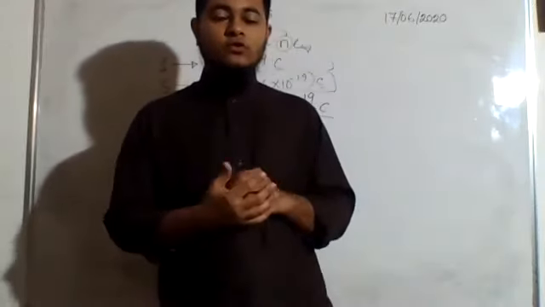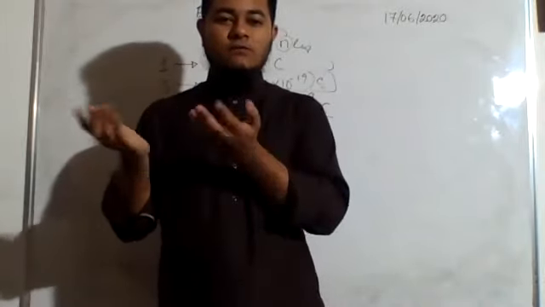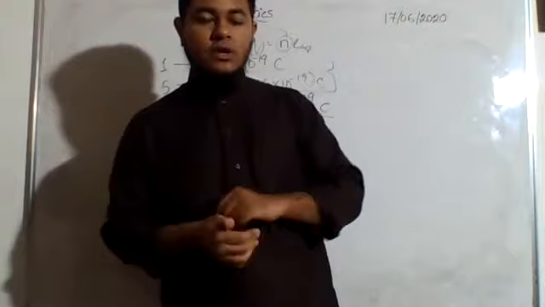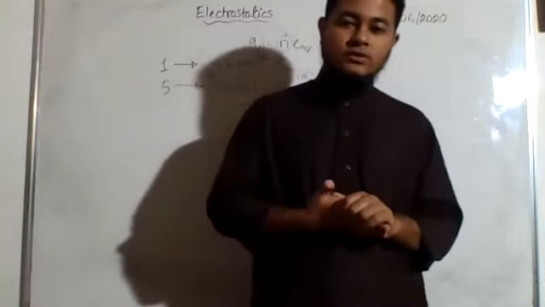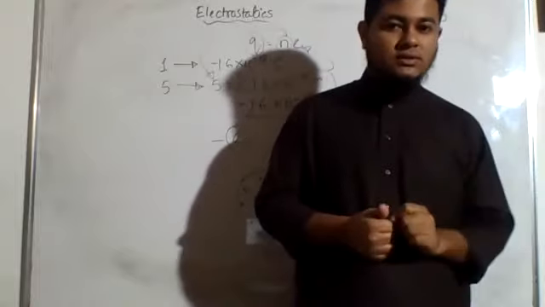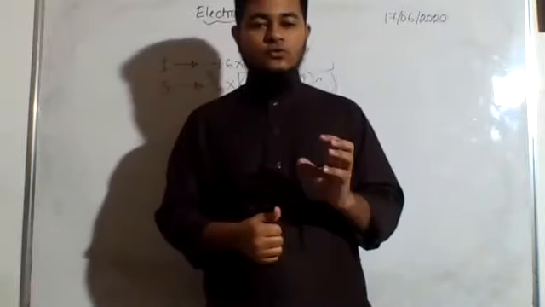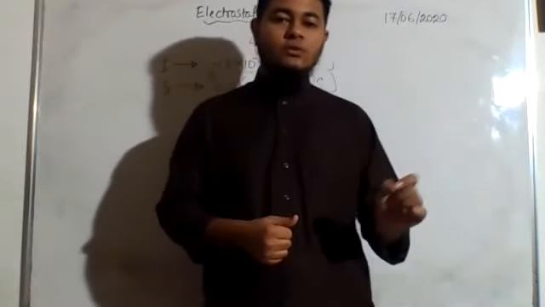The force was proportional to the product of the masses of the bodies in case of gravitational law, and in case of Coulomb's law the force will be proportional to the product of the charges. Let us say the charges of the bodies are Q1 and Q2. So F will be proportional to Q1 Q2.